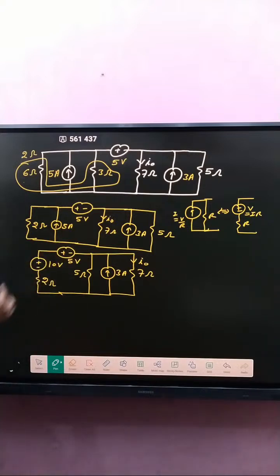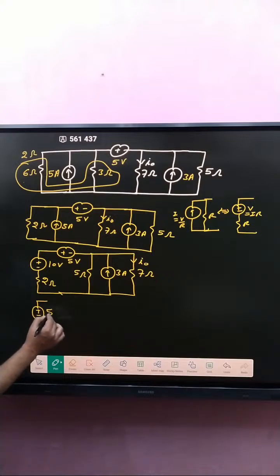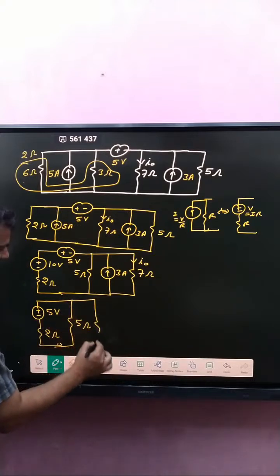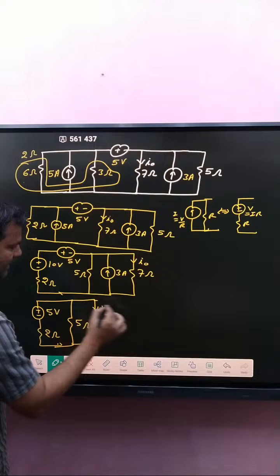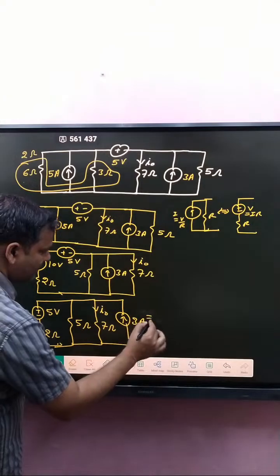So what about the net voltage? That voltage is greater than that one. So the polarity is plus minus 5 volt. And that one is 2 ohm. And here 5 ohm. And that one is 7 ohm with I naught. And the current source is represented like that, 3 ampere.